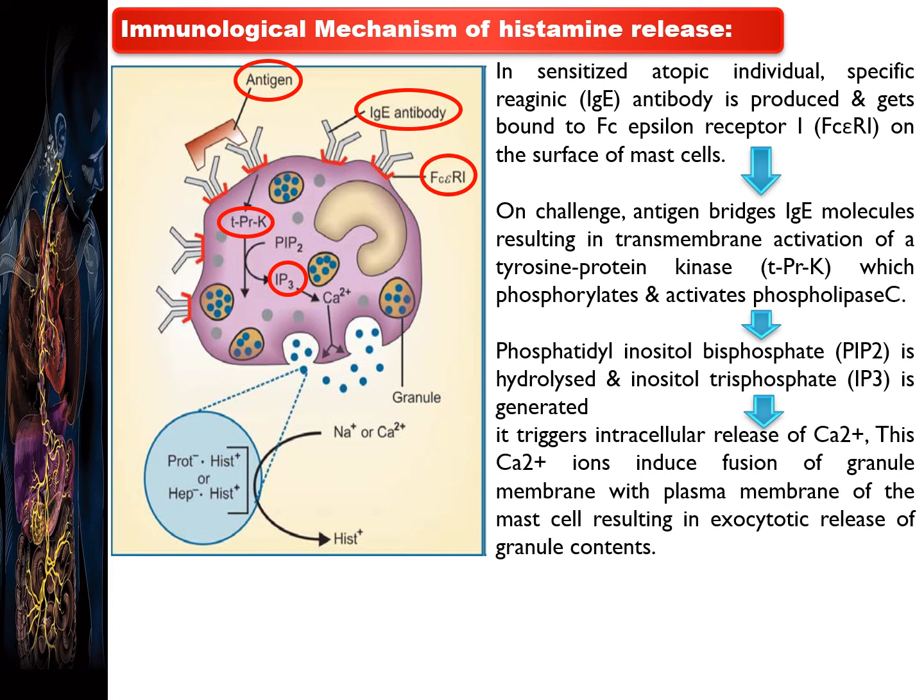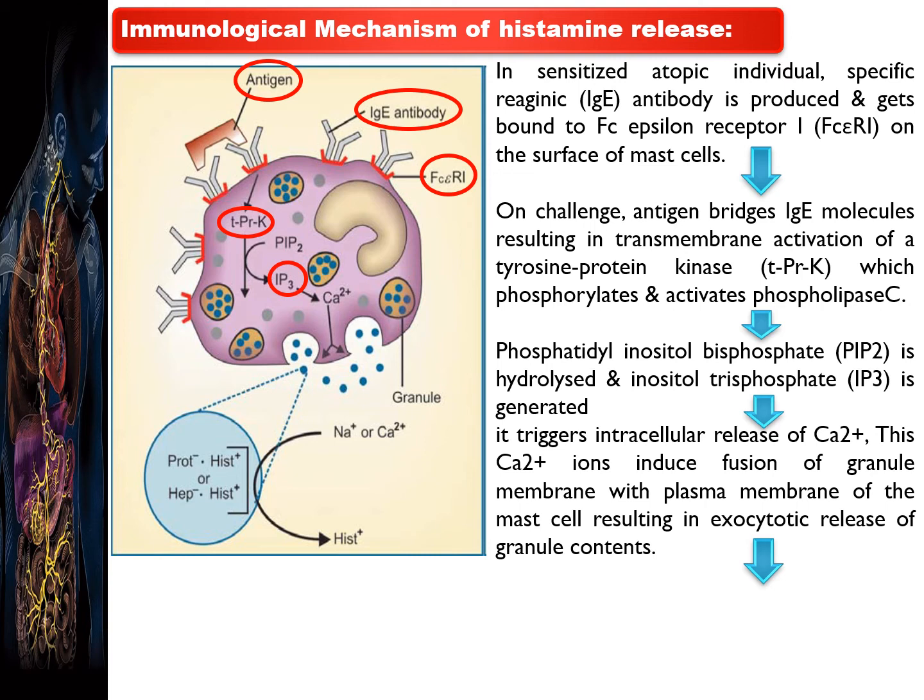This IP3, the inositol triphosphate, triggers intracellular release of calcium. This calcium ion induces the fusion of the granule membrane with the plasma membrane of the mast cell. It results in the exocytotic release of the granule content, that is histamine.